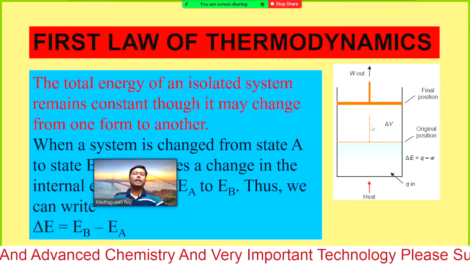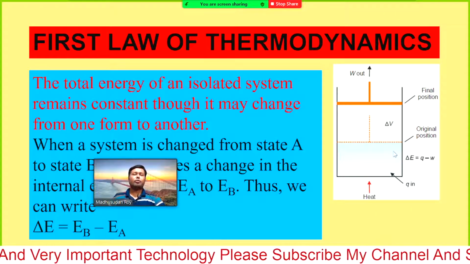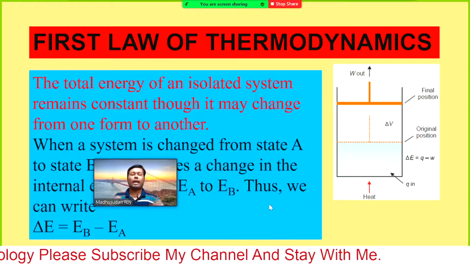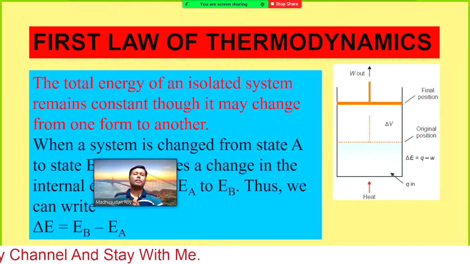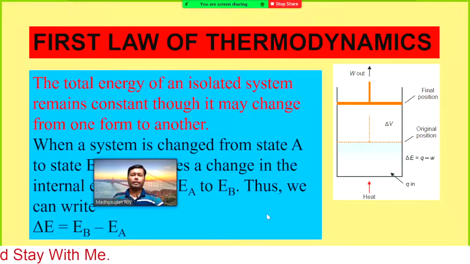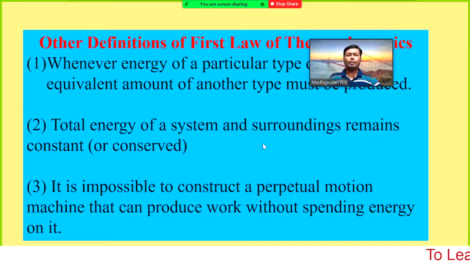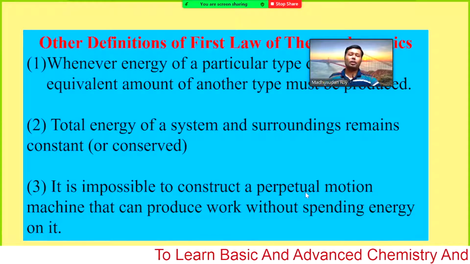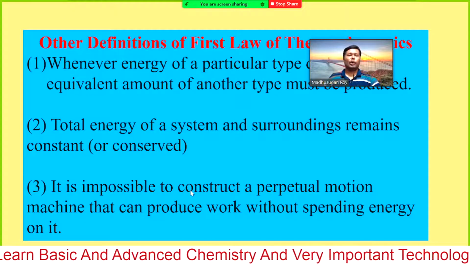So if we consider this is the system, then anything except the system is surroundings. The total energy of the universe, that means the total energy of the system and surroundings, remains constant or conserved. So it is impossible to construct a perpetual motion machine that can produce work without spending energy on it.